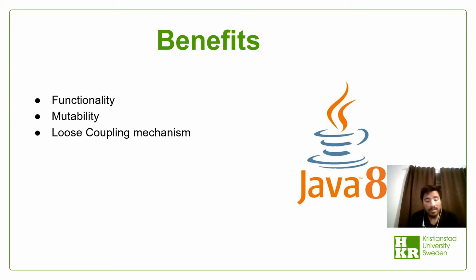Next up, we have mutability. Streams facilitate lower mutability, which means that you don't need to change objects when writing code using streams. And then we have the loose coupling mechanism. First of all, let's go over what loose coupling is. Loose coupling is when classes are mostly independent of each other.